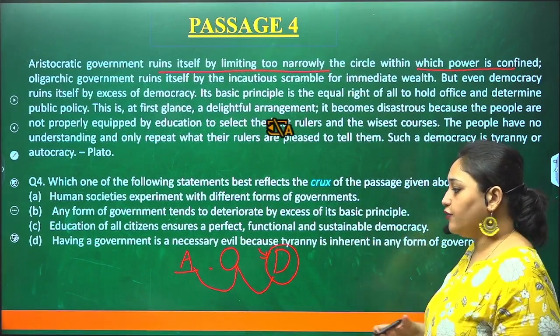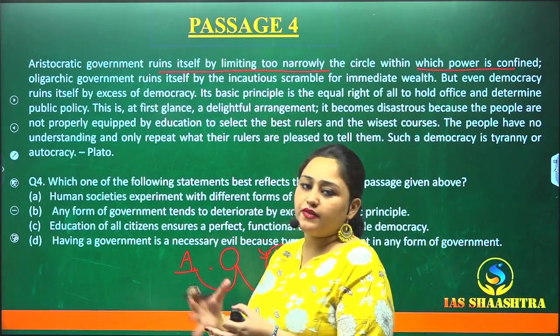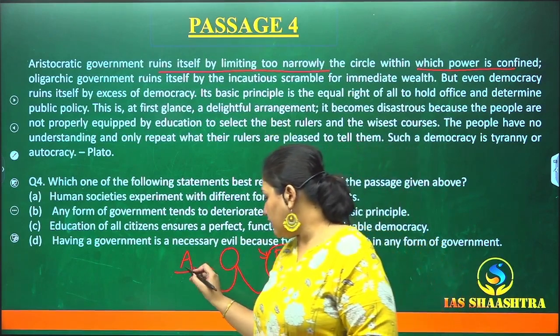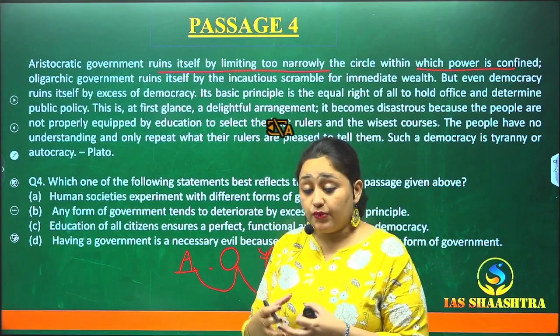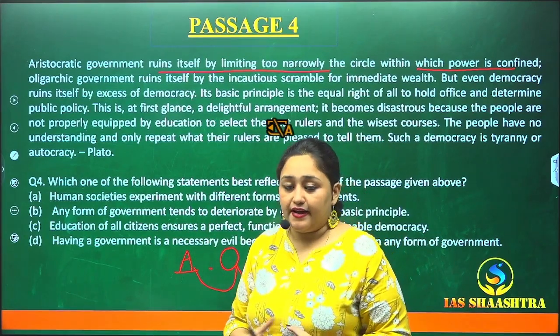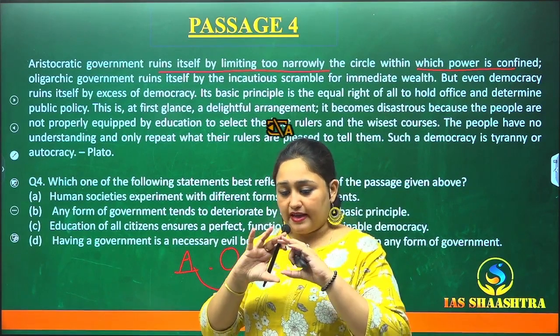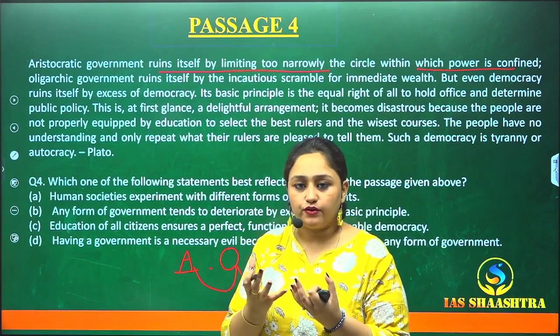So if you just narrow yourself, if you confine yourself, your power will get confined, right? So aristocratic government is narrowing itself. As a result of this, its power is also getting confined to a set of narrow walls, getting confined into a room kind of thing.